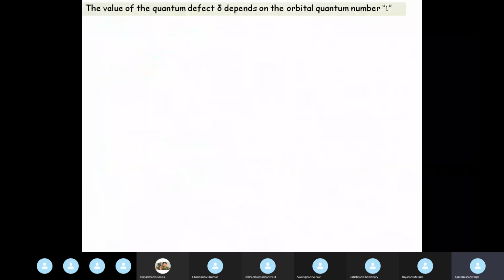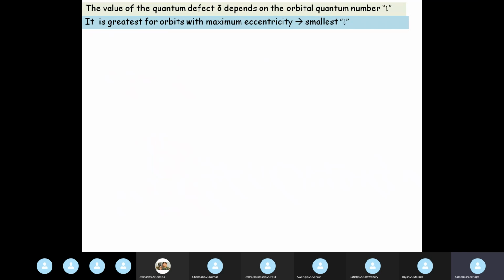And as I told you just now, the quantum defect depends on the orbital quantum number L. How does it depend? It is greatest for orbits with maximum eccentricity, that is smallest L. You know what is the eccentricity of an ellipse?